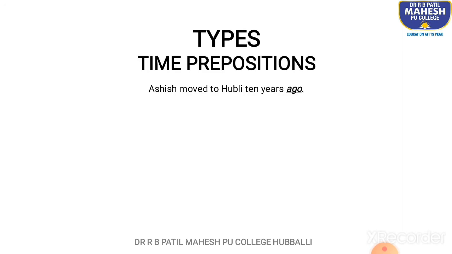Time prepositions again. Ashish moved to Hubli 10 years ago. As all of you know, whenever we talk about the past, we use ago, the time preposition. Sahana has been waiting at the station for the last 2 hours. For is the time preposition here. It is speaking about that duration of time. For how long did she wait? She waited for 2 hours. That is a time duration. So we use the preposition for here.